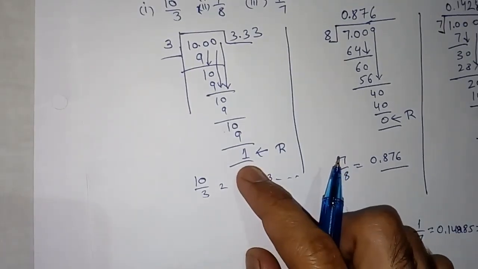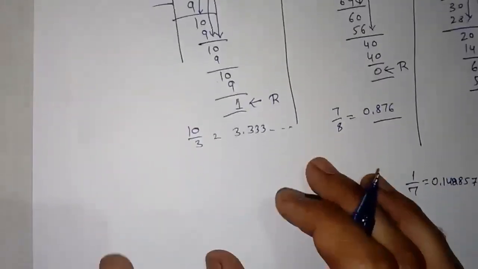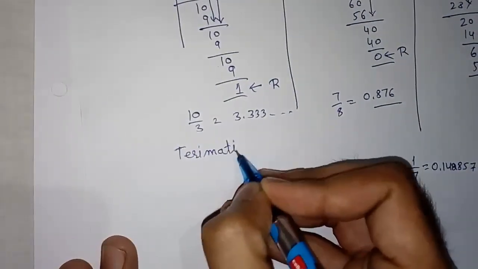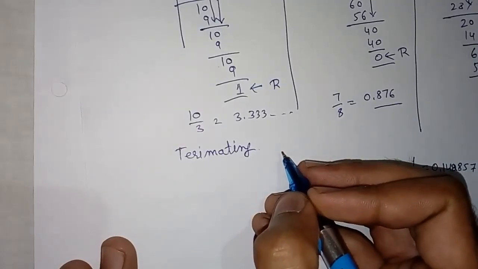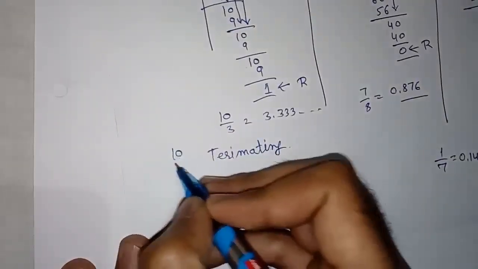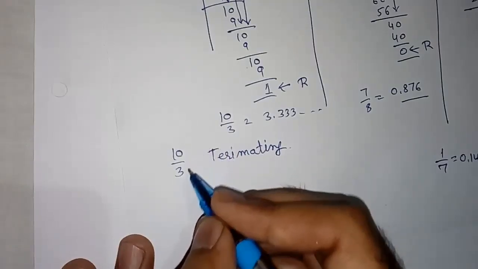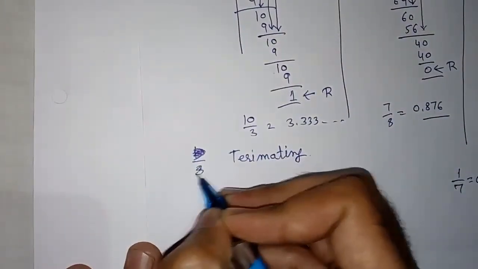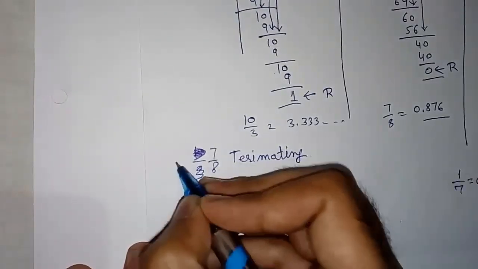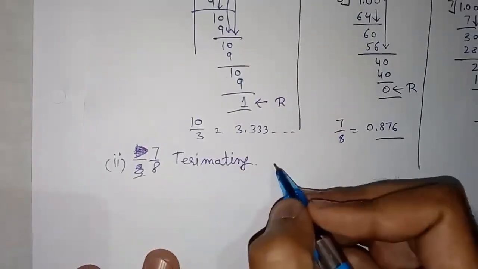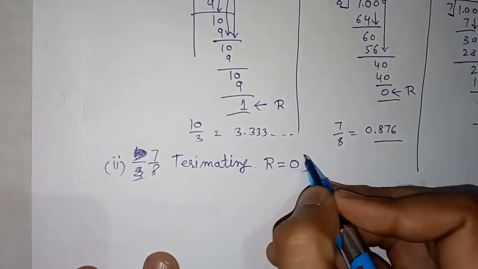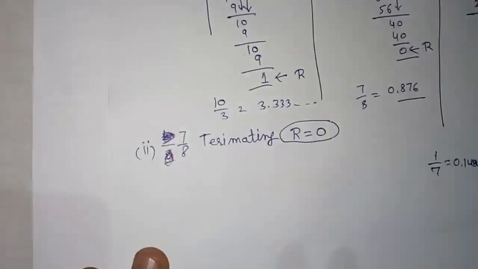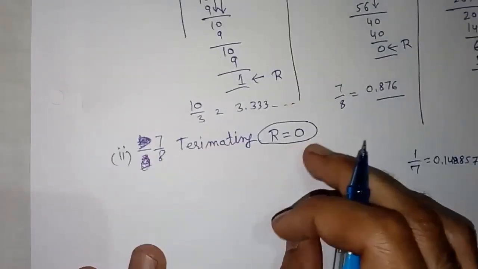The divisions in which the remainder is 0 are known as terminating. So the decimal expansion of 7 by 8, the second example, is terminating. Why? Because its remainder was 0. Terminate means finish, over. The remainder is equal to 0.